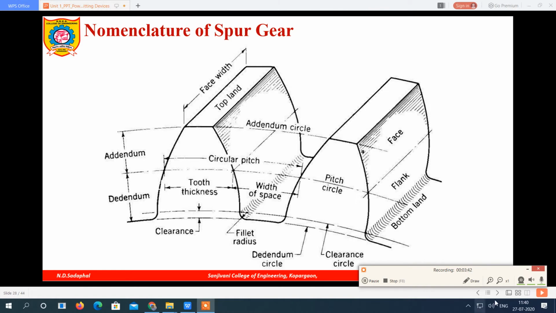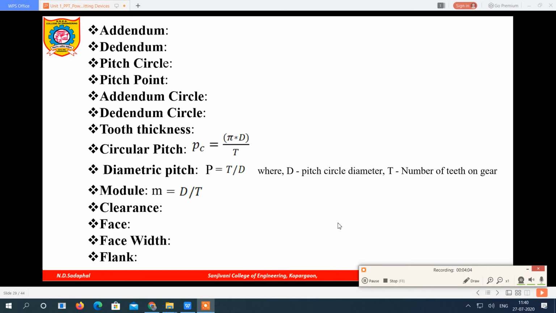Here the point shown by the brown color is called the pitch point. These are the pitch points. At this point there is a contact between two gear teeth, and the circle passing from this pitch point is called the pitch circle. Pitch circle is over, pitch point is over.